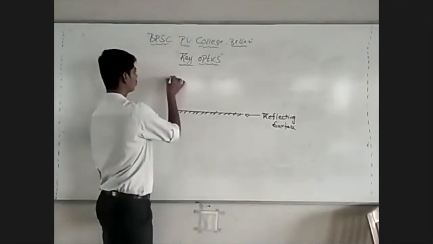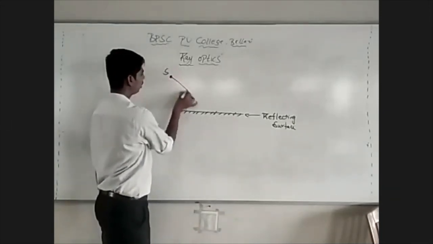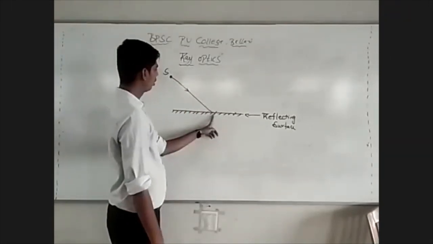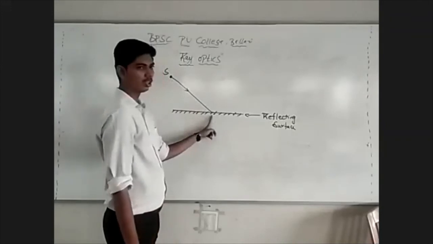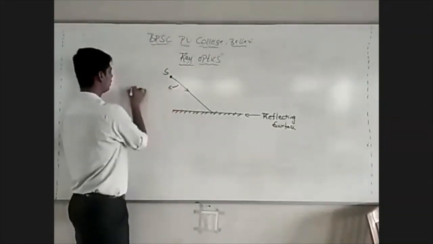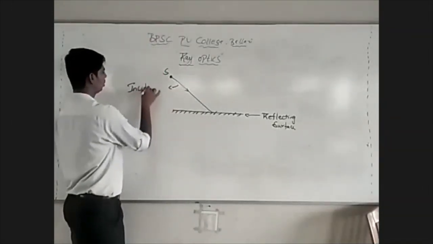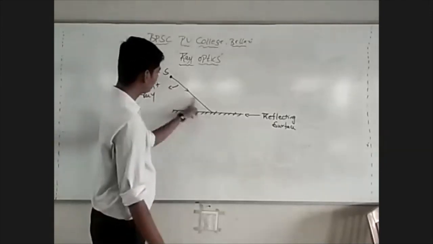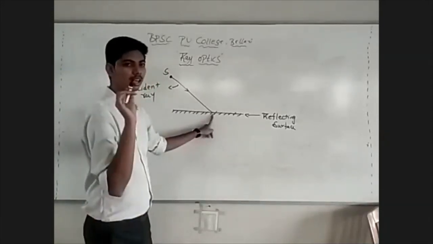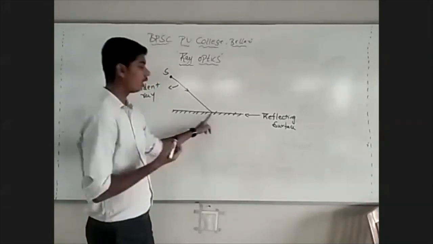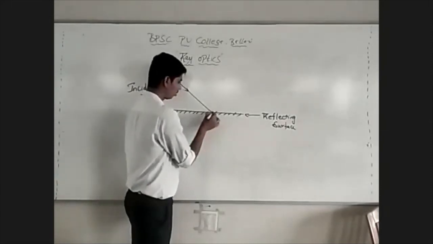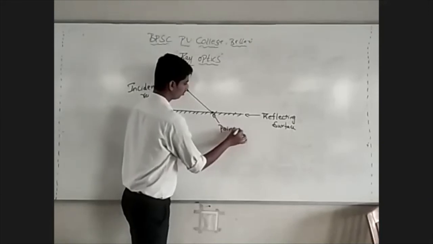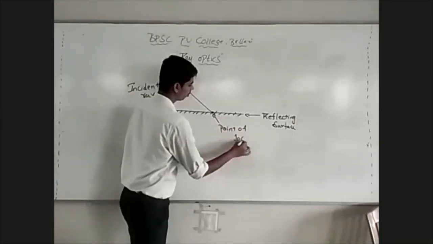Here is a source. From here one ray of light is incident. A ray of light that is incident on a surface is called the incident ray. This is called the incident ray. At the point of incidence, notice, this is the point of incidence.